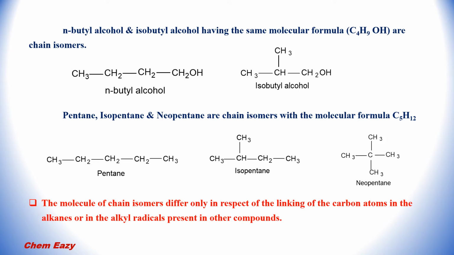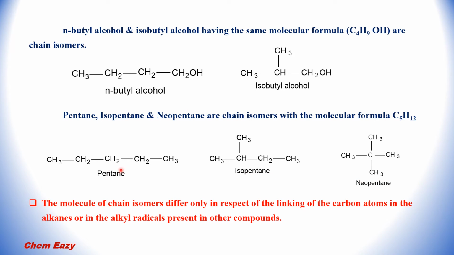Then in case of pentane, isopentane and neopentane also, the molecular formulas are similar, that is C5H12. In pentane, a linear chain carbon skeleton is present, and in isopentane and neopentane, branched chain carbon skeletons are present.